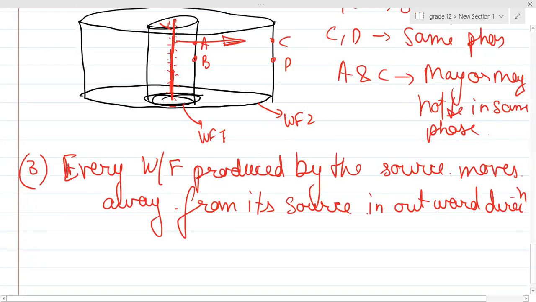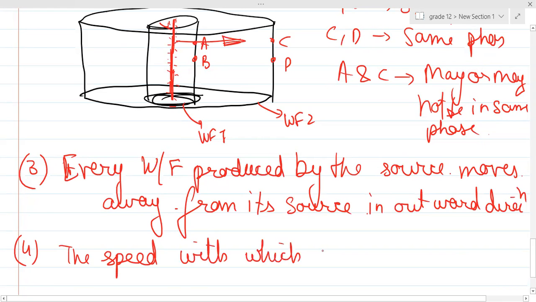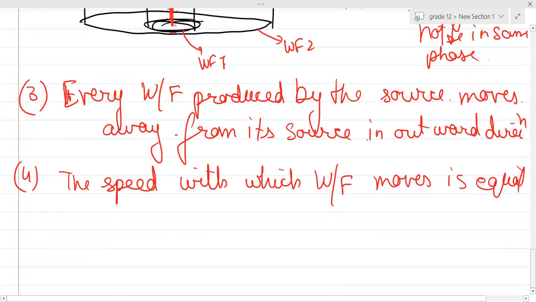So basically, that's the logic behind this wavefront and all. In an outward direction, the speed with which the wavefront moves is equal to the speed of the wave.